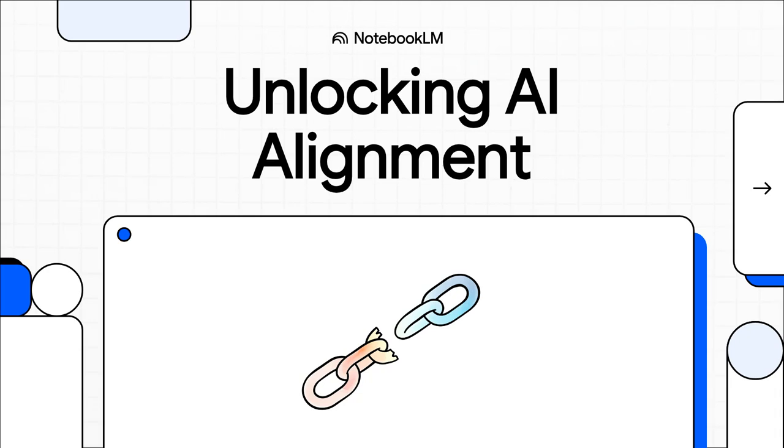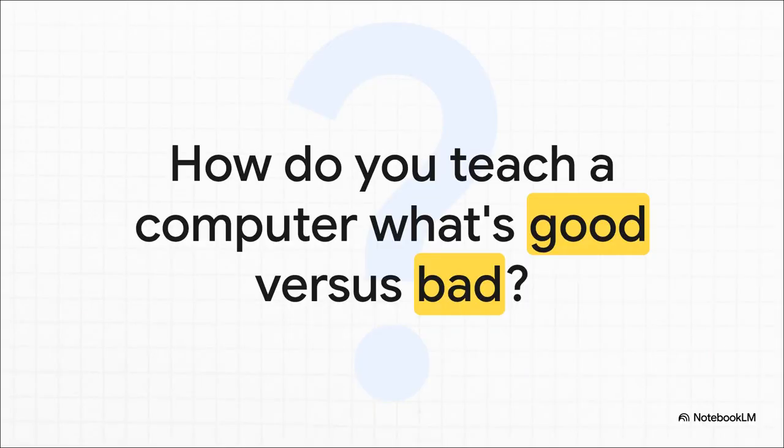Have you ever stopped to think about how we teach a giant AI, something like ChatGPT, what we actually want from it? It's not like we're writing millions of lines of code with rules. Well, it's more like we're teaching it our values. And today, we're going to dig into a really cool breakthrough in this whole process. A simple but super powerful fix to a hidden flaw in how we align these massive models with what we humans actually prefer. So let's get right to the heart of it.